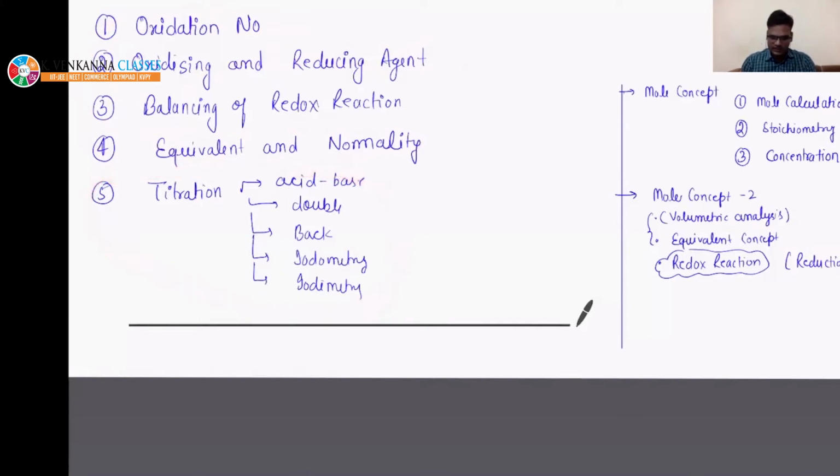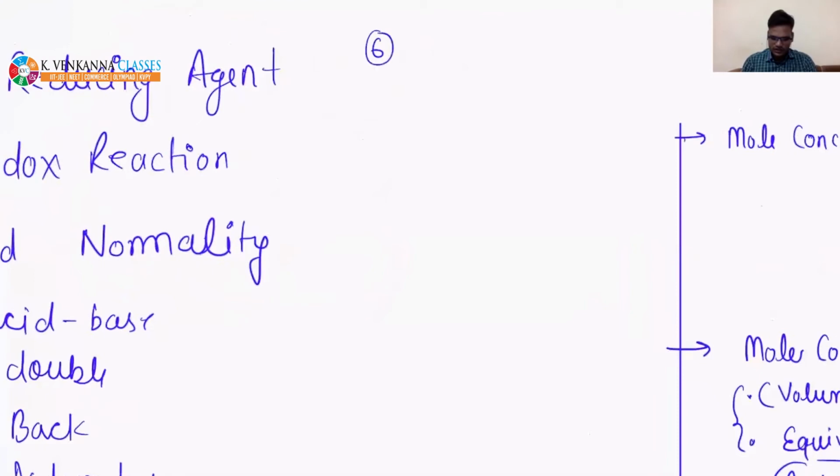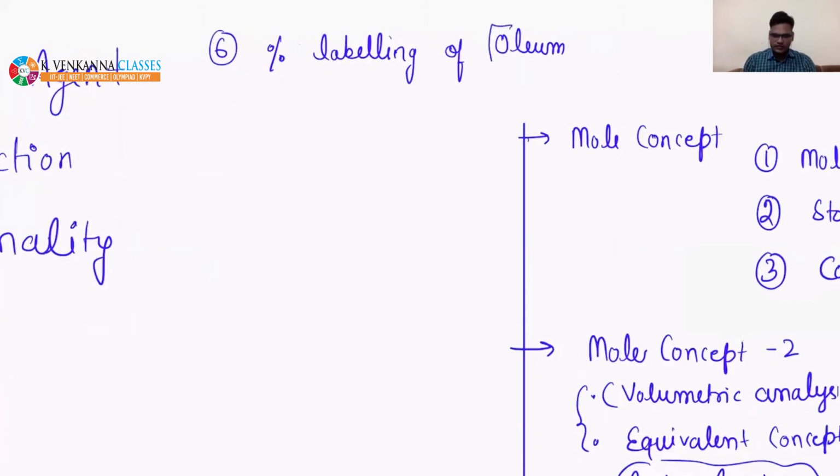Then another thing which we are going to study in this is percentage labeling of oleum. We will understand what is oleum. If you see in JEE, they do ask direct questions related to oleum. Then seventh is volume strength of H2O2.